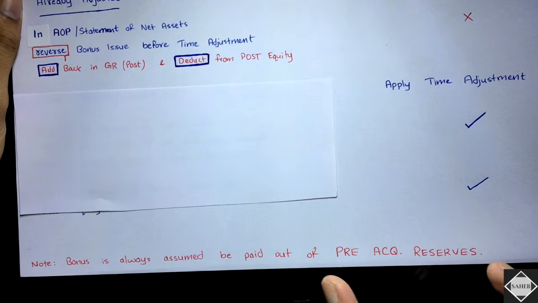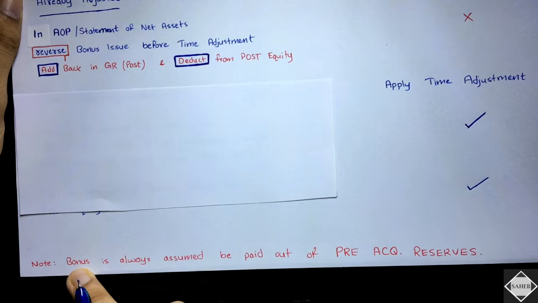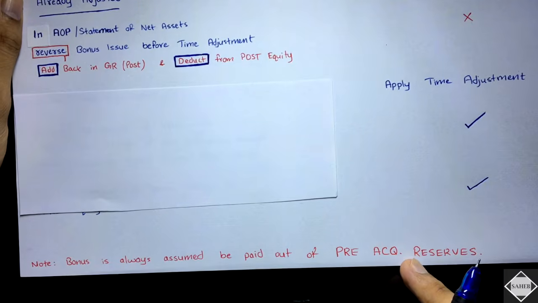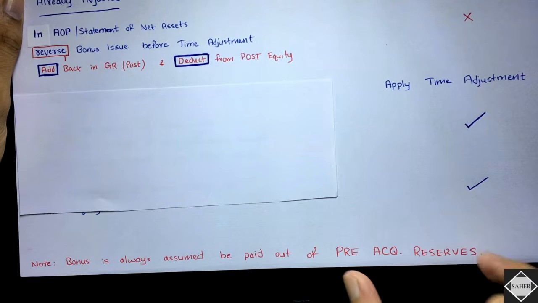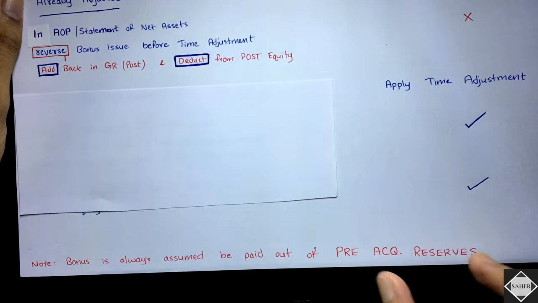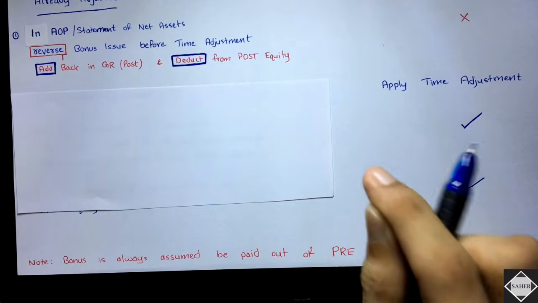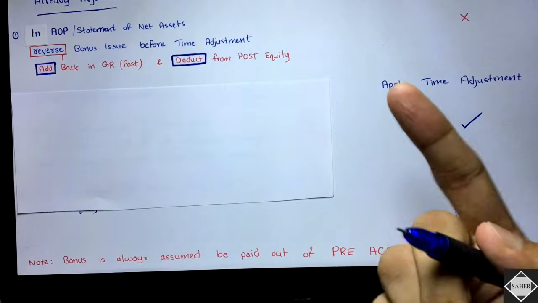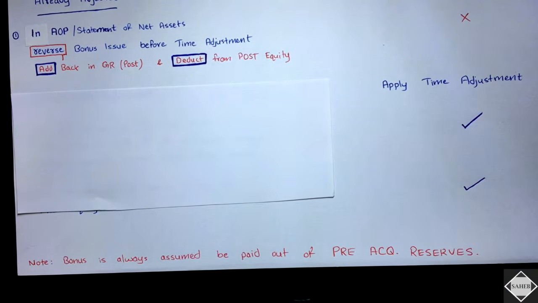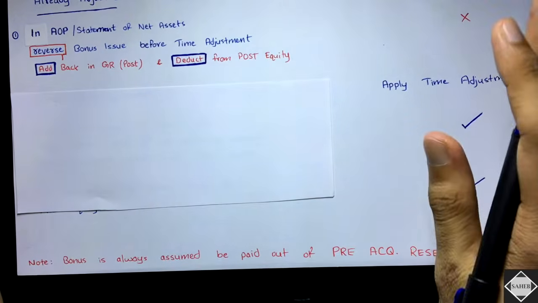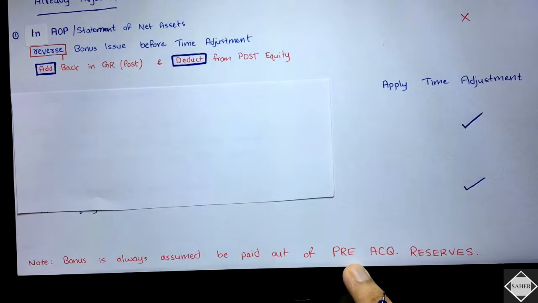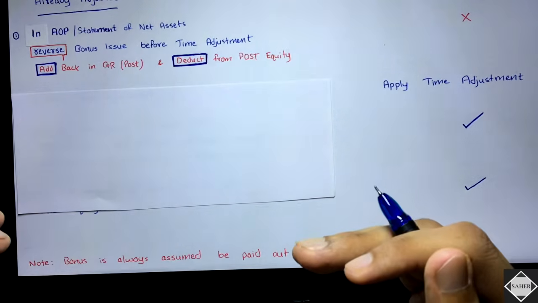In CA Inter, this is the main assumption we make regarding the bonus. We never assume that bonus is given out of post-acquisition reserves; we always assume pre-acquisition reserves. But if pre-acquisition reserves are not enough in the question, then only we move towards post-acquisition. If the question specifically tells you that bonus is given out of post-acquisition, then you will consider that. But normally, as a silent question, you will always assume bonus is given out of pre-acquisition reserves, and you will reduce the pre-acquisition reserves.